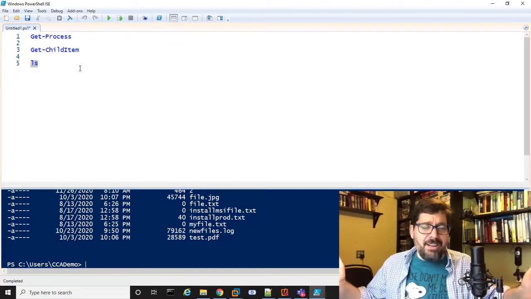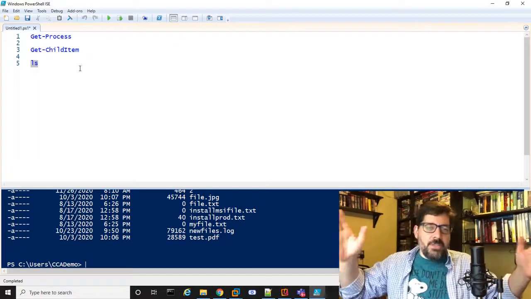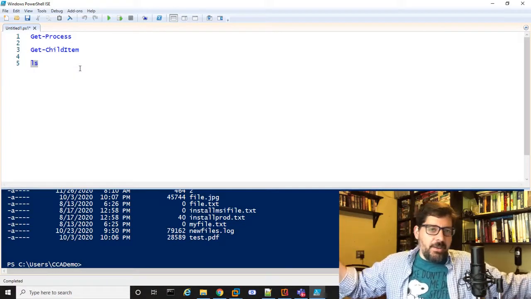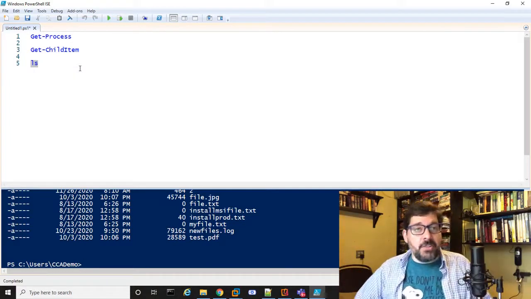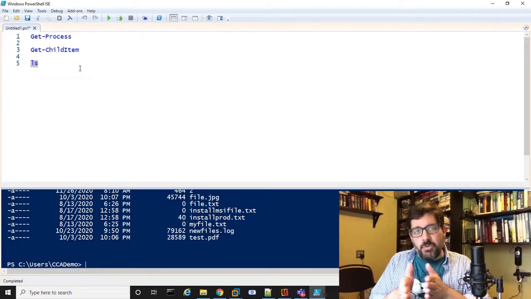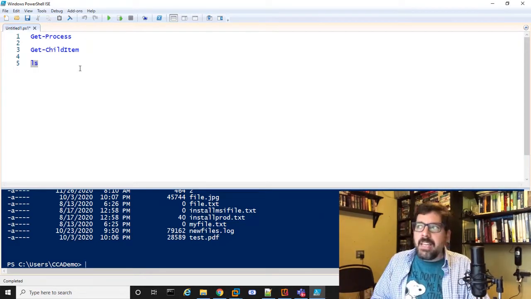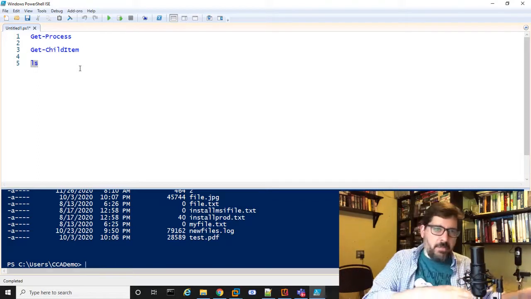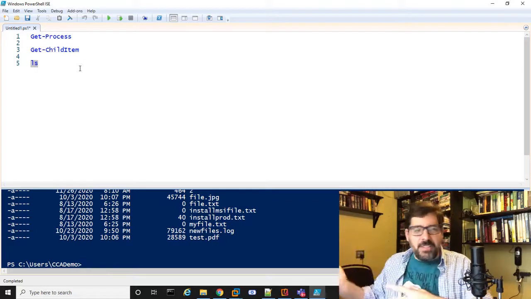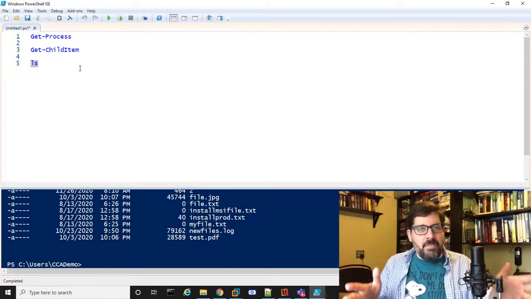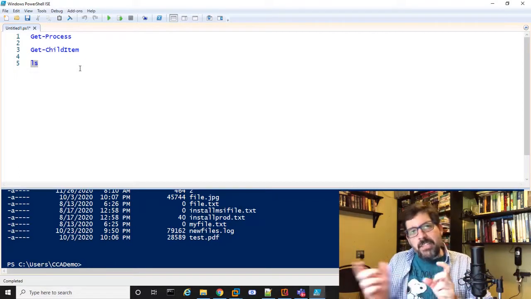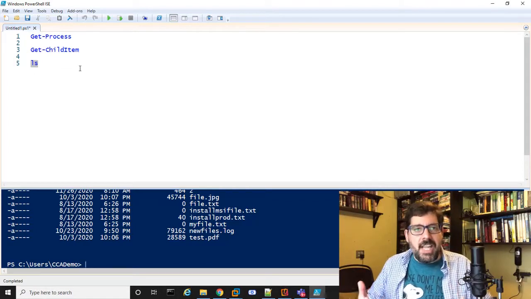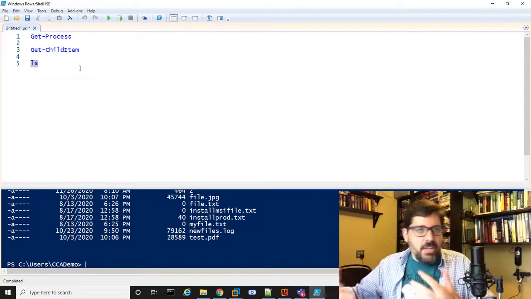It doesn't really matter. Some people will say it's better to use the longer, official name because it's less ambiguous, but it doesn't matter. A lot of the PowerShell commandlets are like this, where there are aliases that are a shortened form. It can be a little annoying if you're trying to read somebody else's script and you don't know those shortened forms, or maybe you're only familiar with the shortened forms and they're using the longer name. I just want to let you know that you may see other scripts that use different commandlets that are really doing the same thing. They're just using an alias, or maybe you learned the alias and you never knew the real name.